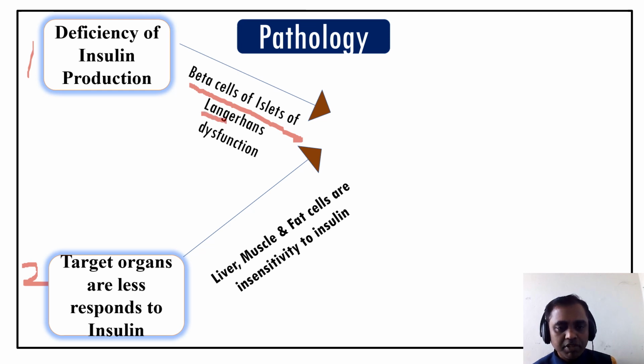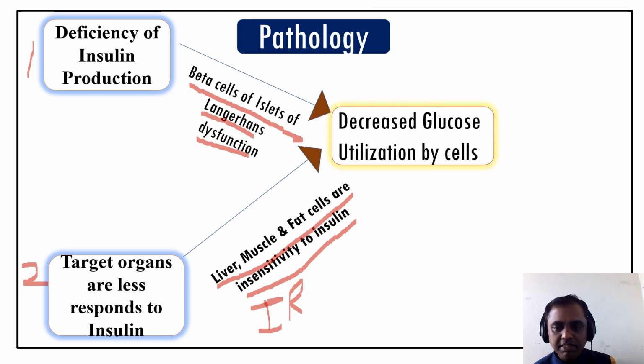So beta cell dysfunction can lead to deficiency of insulin, or the liver, muscle and fat cells, adipose tissue, are insensitive to insulin. This is known as IR, insulin resistance. In insulin resistance, target cells are less responsive to insulin. This is both the case.